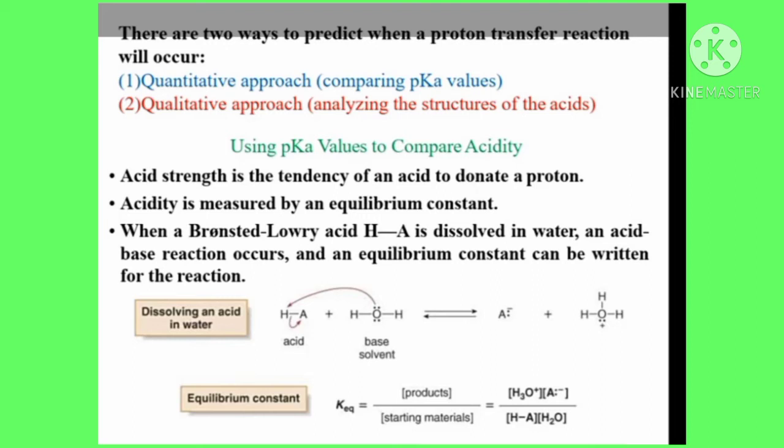An acid dissolves in water. HA is an acid, and water is a base, it is a solvent. At equilibrium, it forms the conjugate base and conjugate acid. K equilibrium is equal to products divided by starting materials. So K equilibrium is equal to H3O plus A minus divided by HA and H2O.